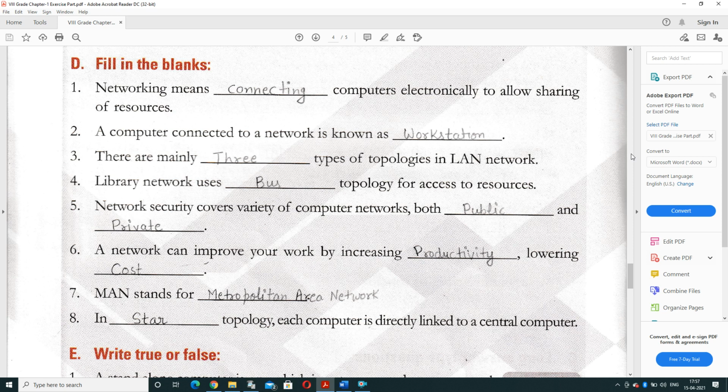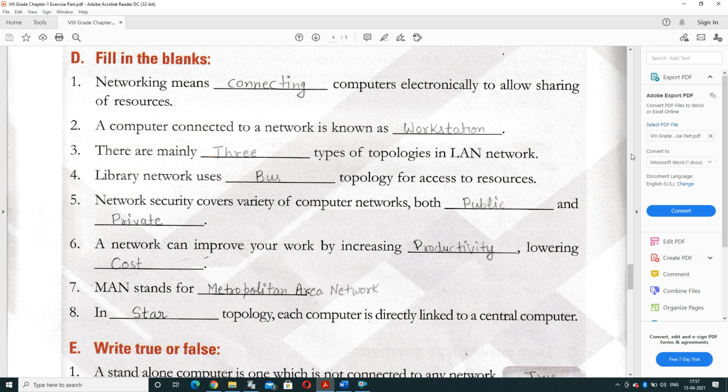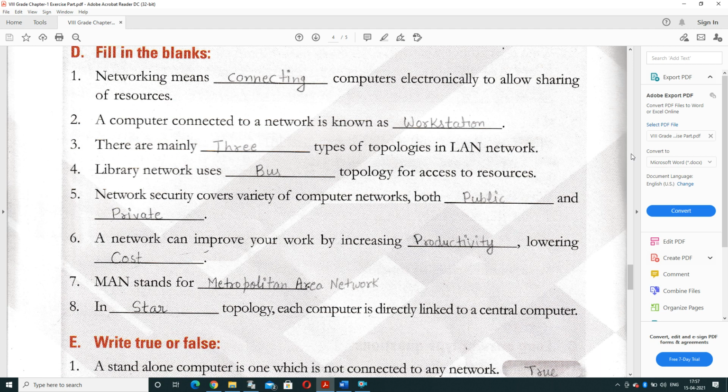A network can improve your work by increasing dash and lowering dash, that is, by increasing the productivity of your work and reducing the cost. And MAN stands for metropolitan area network. And in dash topology, each computer is directly linked to a central computer. It is a star topology, in which each computer is directly connected to a central computer system.